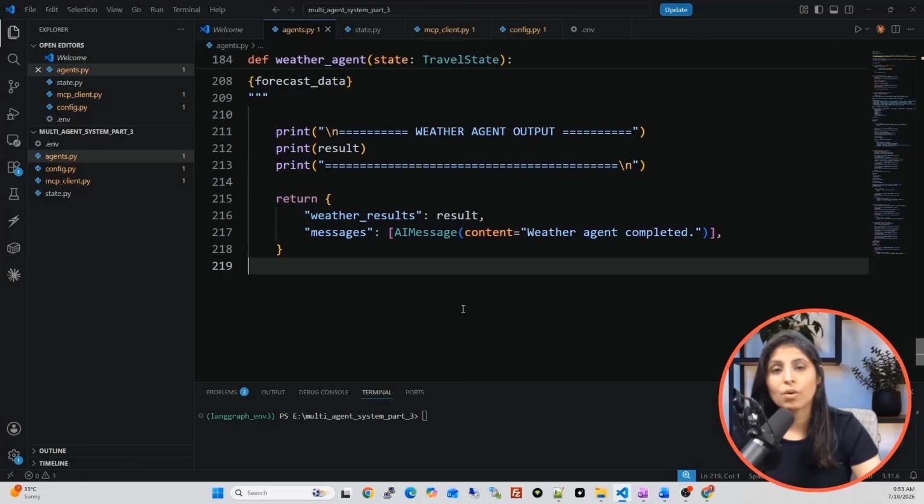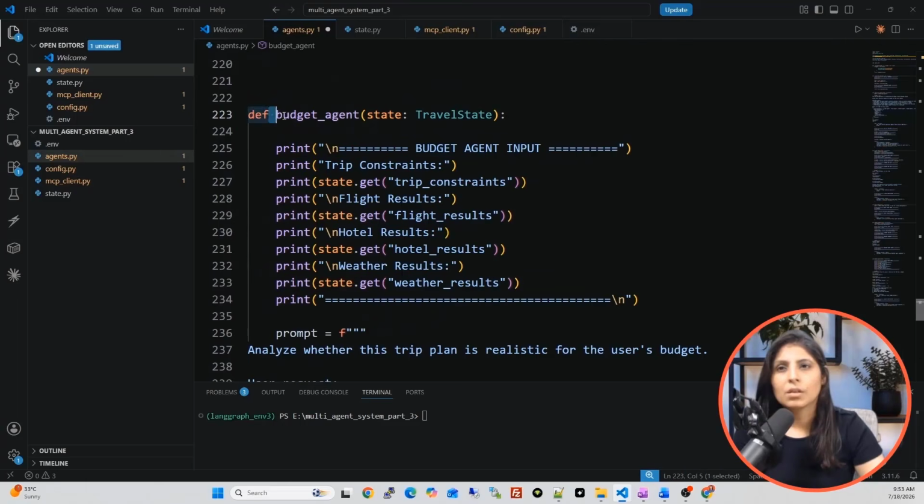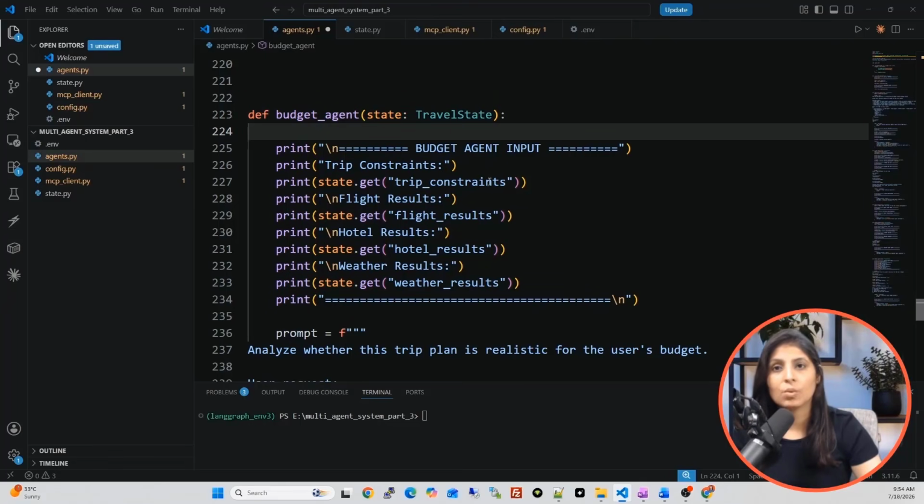Now let's write the code for next agent, which is a budget agent. And guys, this is a new agent. So in our last 2 videos, we haven't used this agent. So let's write the code for this function. See, budget agent function, the input to this function is travel state only. And to work with budget, what all things budget agent needed? It will need the output of flights, it will need the output of hotels, it will need the output of weather, it will need travel constraints. So based on all these parameters, it will work on the budget.